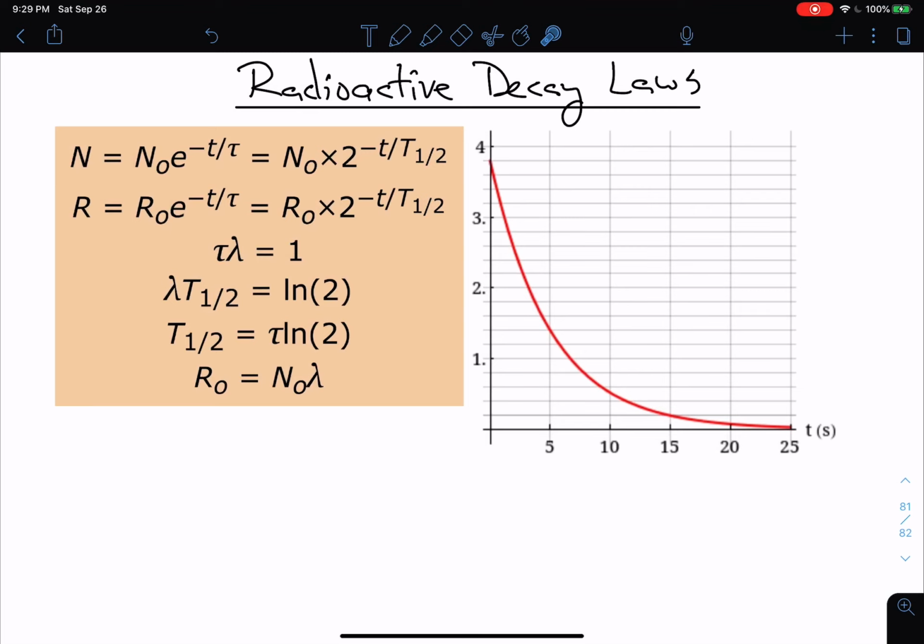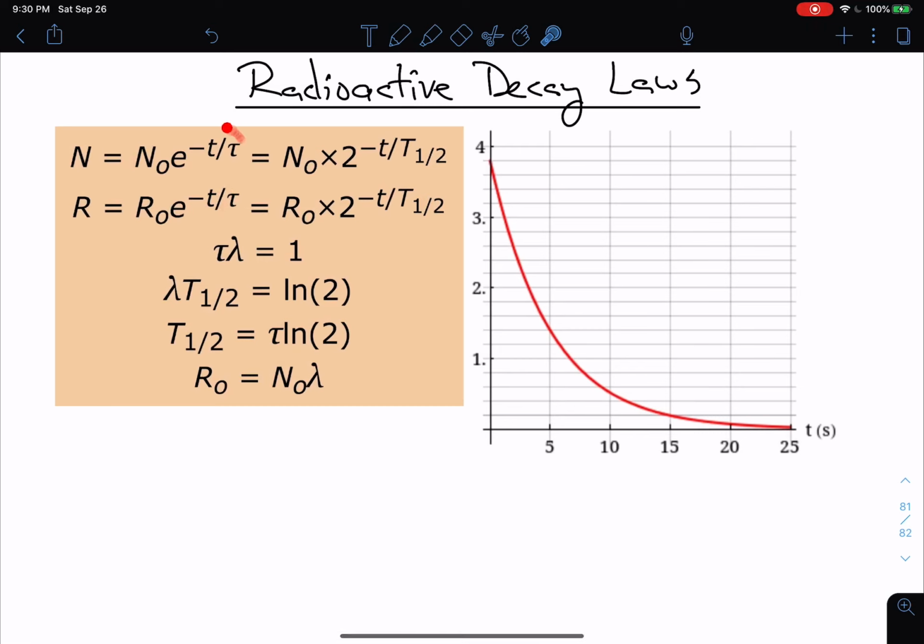It only breaks down when you get a small number, but we're only ever going to be applying it to large samples, so we don't need to worry about whether or not it applies for our situations. It will apply. So let me get into the nuts and bolts of this. N is the number of atoms that have not decayed. N naught is what you originally started with. N is what you have after some time t. R is the decay rate. So R naught is the decay rate back at the beginning at t equals 0. R is the decay rate at some time t, after t equals 0, whatever you started with.